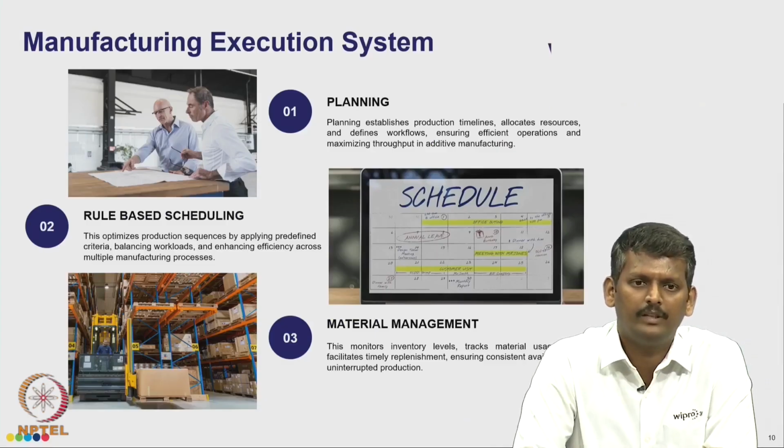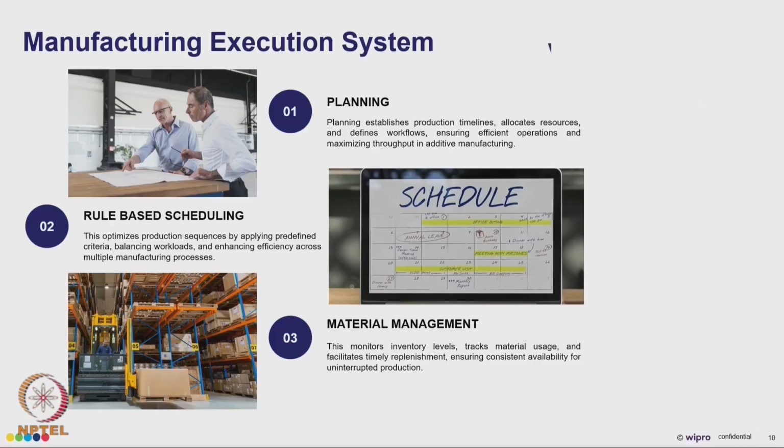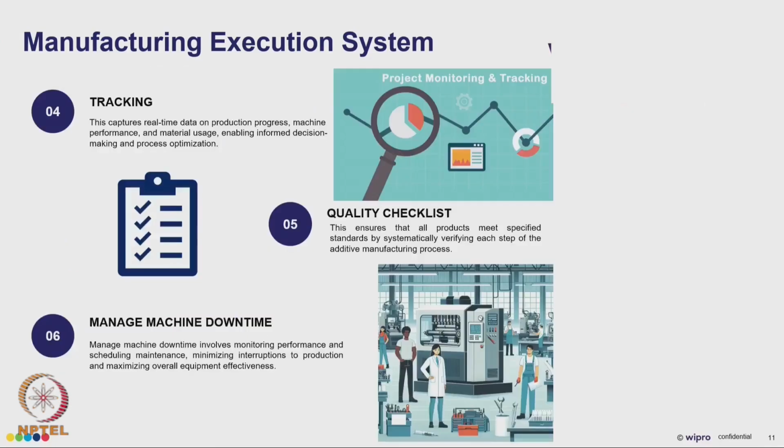And finally we have seen the manufacturing execution system, where we have seen planning, rule based scheduling, material management, tracking, quality checklist, and managing machine downtime. So this can be controlled using software tools which will improve the overall production environment. With this we are coming to the end of the summary. Thank you for watching this lecture.